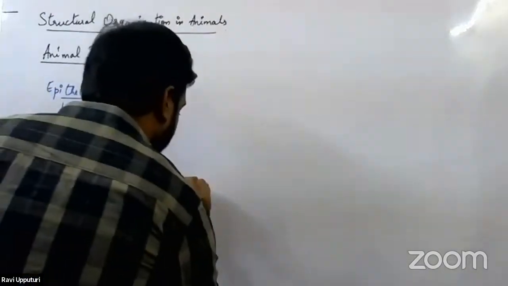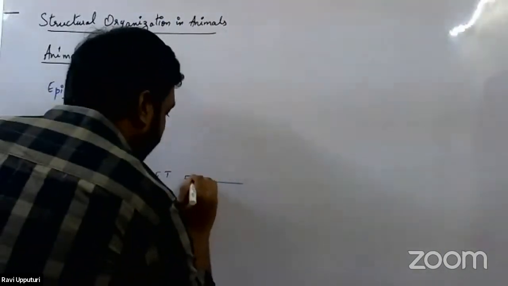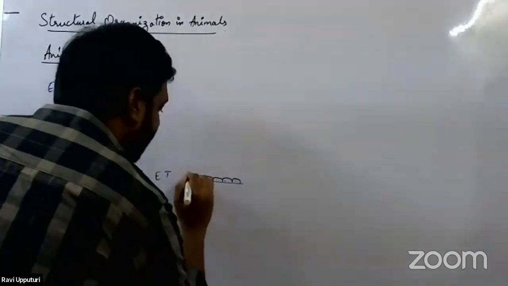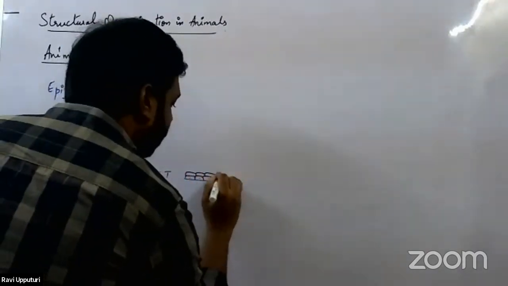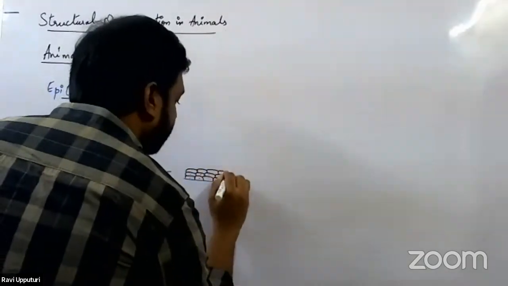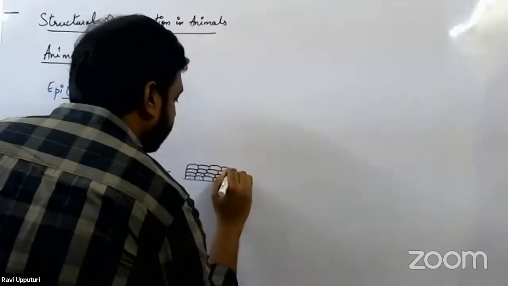Before looking at the locations, let me show you this diagram. This is the basement membrane, and here we have squamous epithelial tissue, with another layer of squamous epithelial tissue, and one more layer. Let me put one more layer.